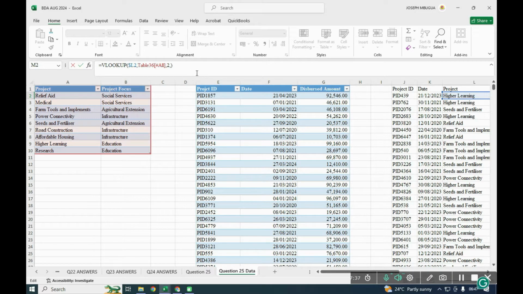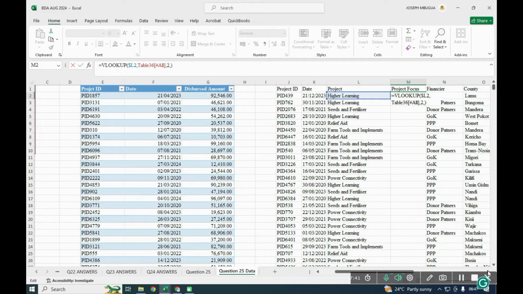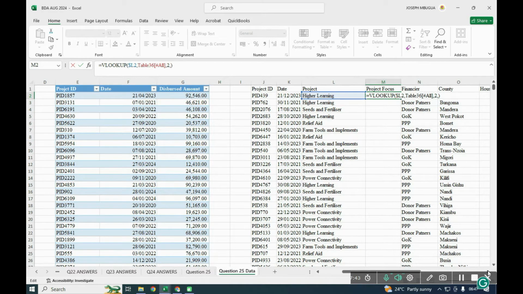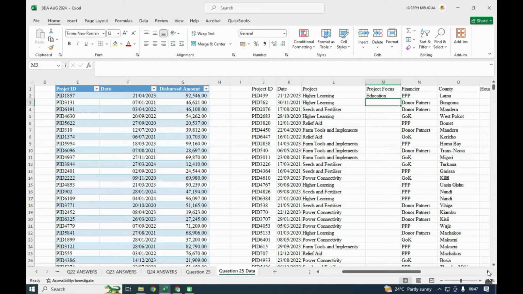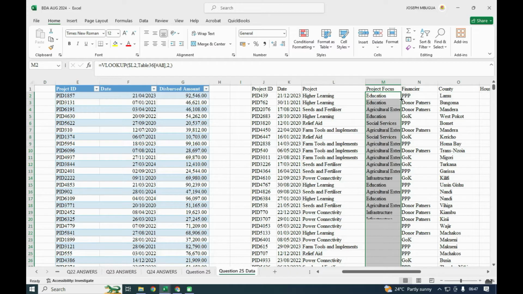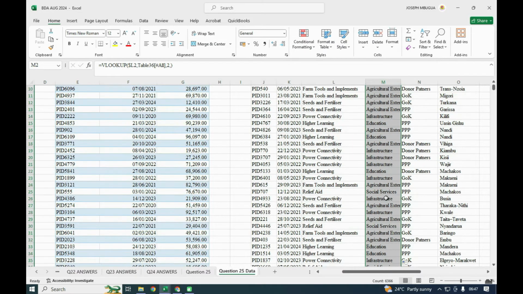You can put the exact match, or just leave it that way, and when you press enter, you'll find that higher learning falls under education. Then you autofill by double clicking this, and it will populate all that information.